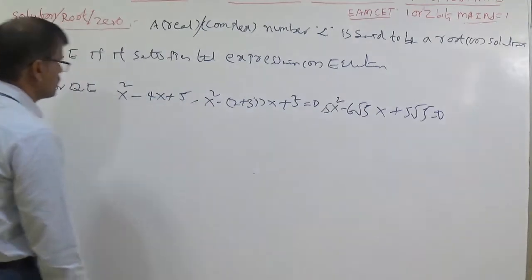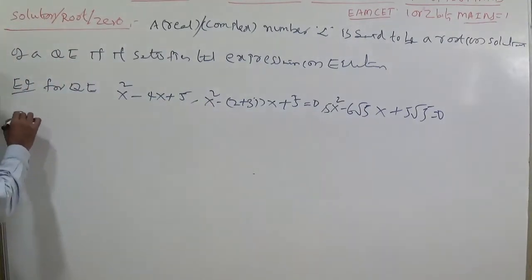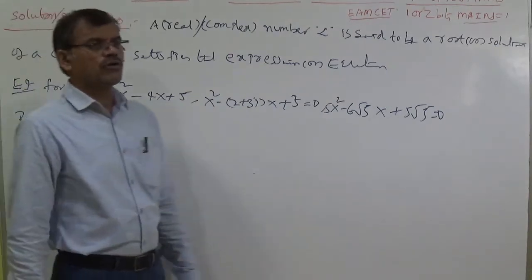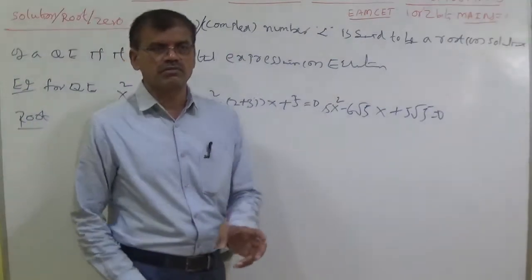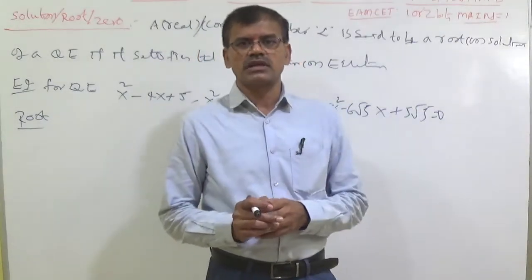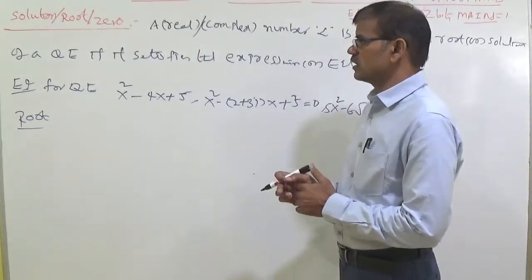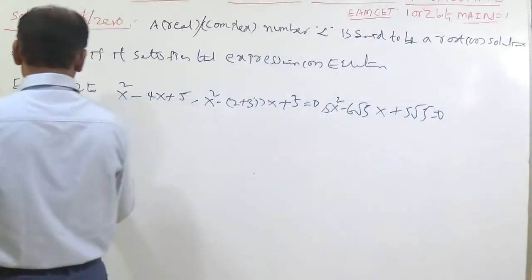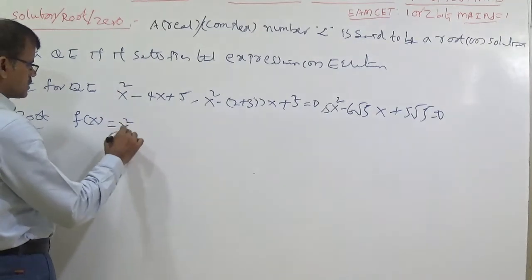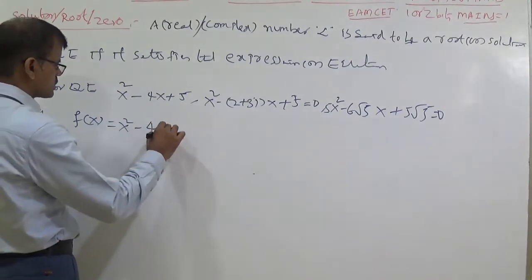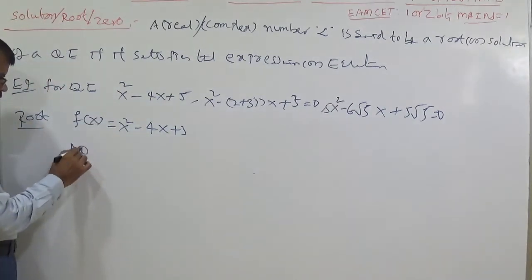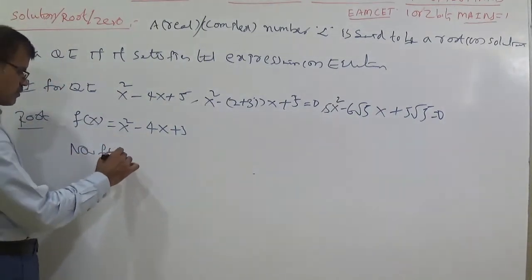Now let us discuss root. Root or zero, what is zero? Zero or root or solution is nothing but the same: wherever the equation is satisfied by the given complex number or real number. Example: let us consider f(x) = x² − 4x + 3. Now you can write f(1).